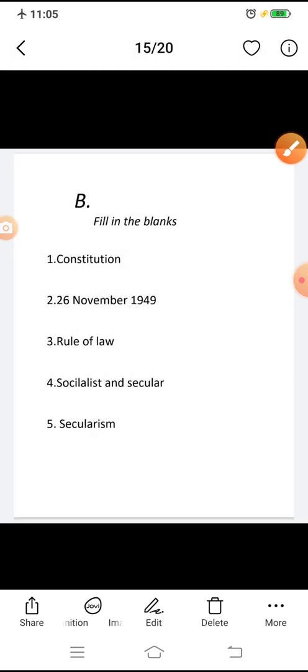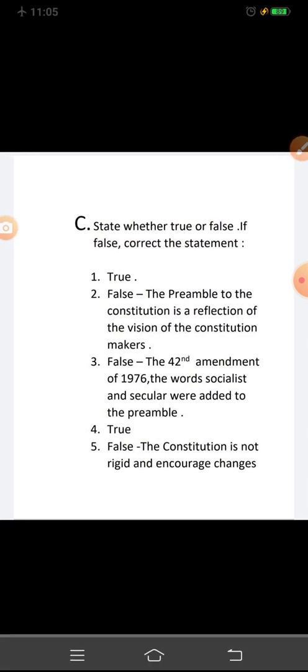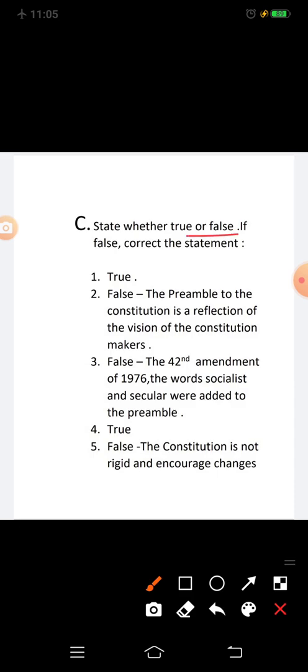Next, Section C, state whether true or false. If false, correct the statement. The first statement is the Indian Constitution is the supreme law of the country. This statement is true. The second statement is the Constitution of India was the vision of Motilal Nehru. This statement is false. The right statement is the Preamble to the Constitution is a reflection of the vision of the Constitution makers.